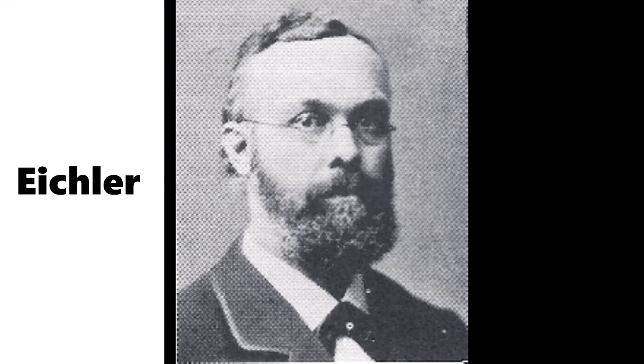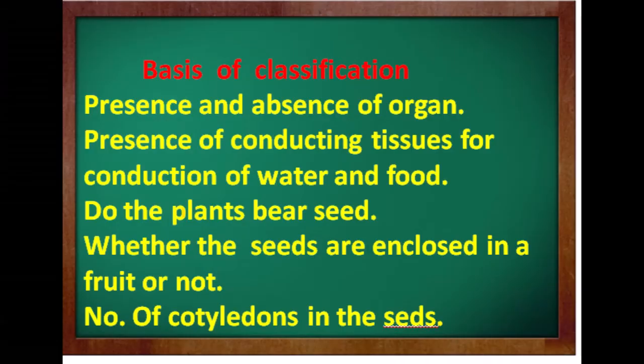In 1883, a scientist, the botanist Eichler, classified the kingdom Plantae into two subkingdoms. As a result, two subkingdoms, cryptogams and phanerogams, were considered for plant classification.